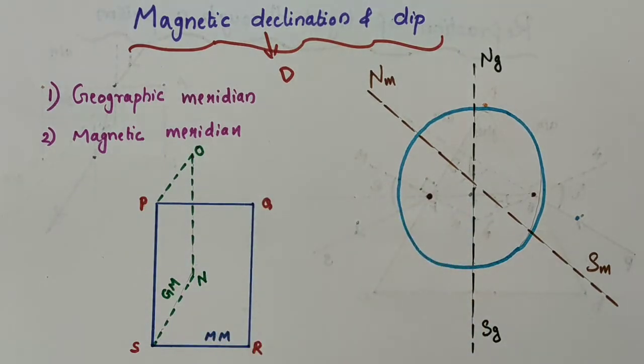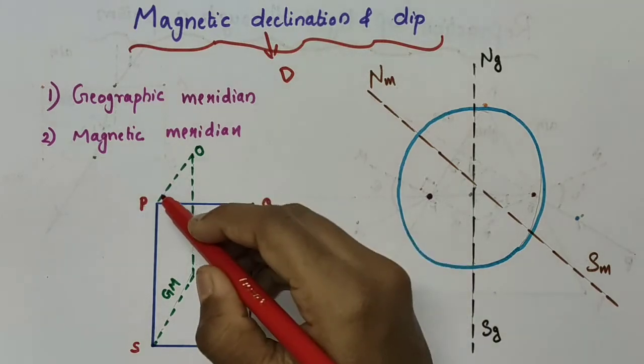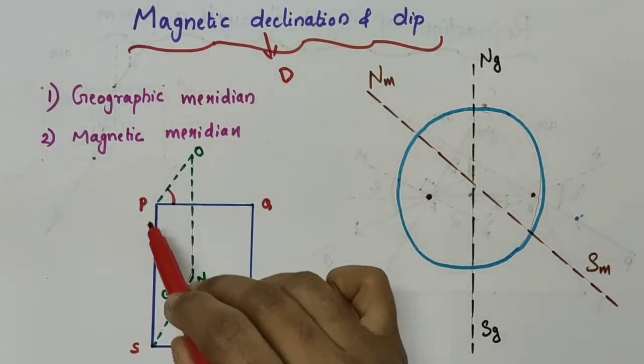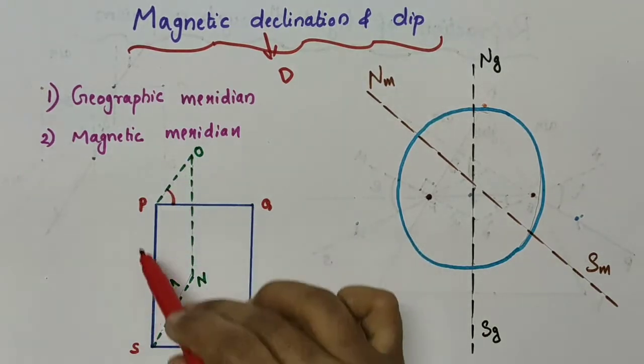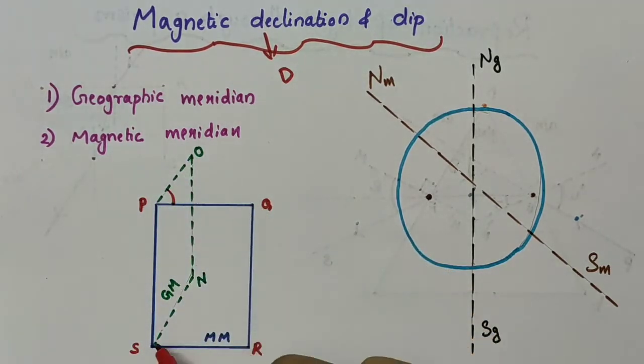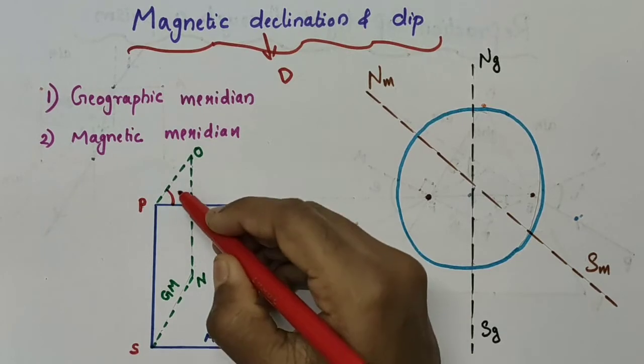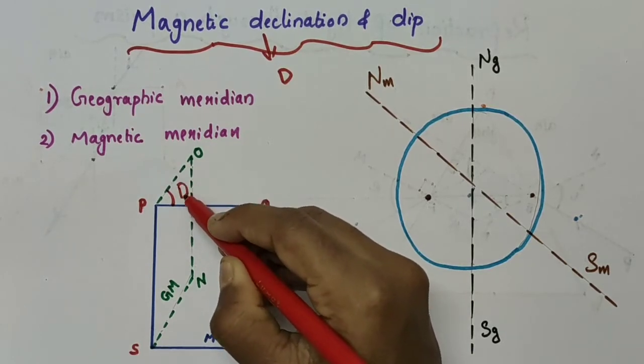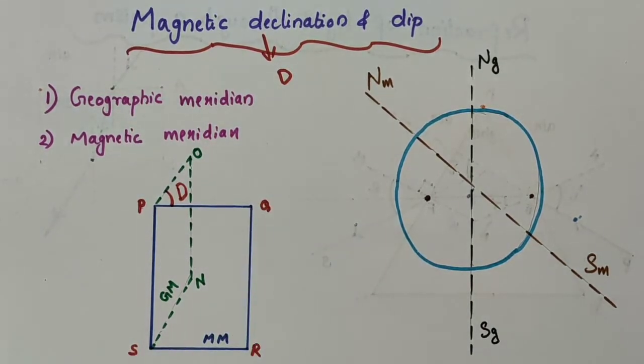And the angle between them is called what? Magnetic declination. This angle is called the angle of declination, capital letter D.